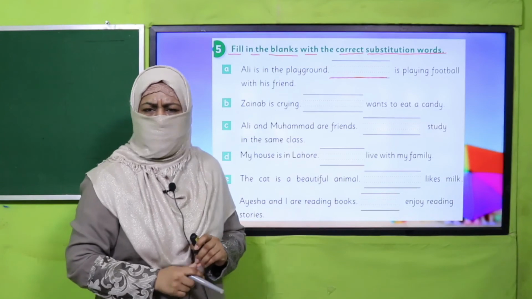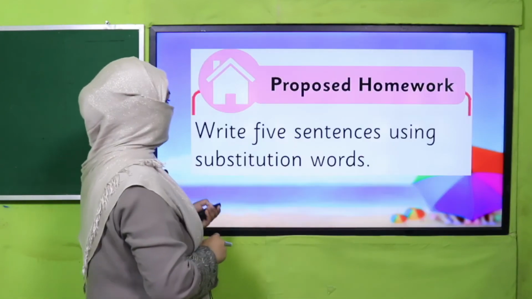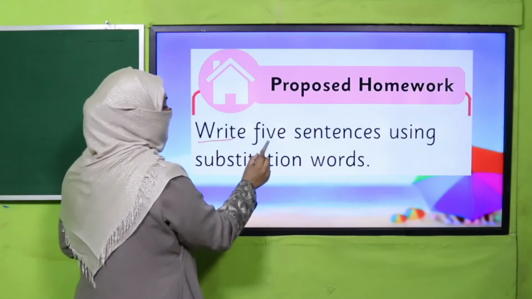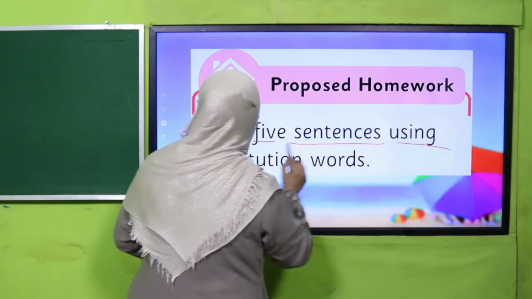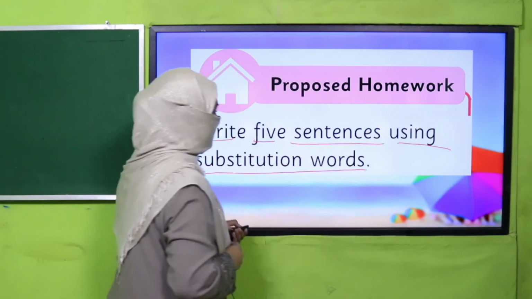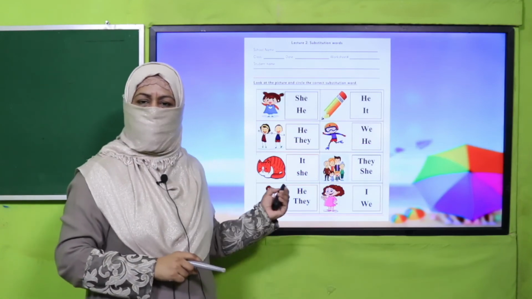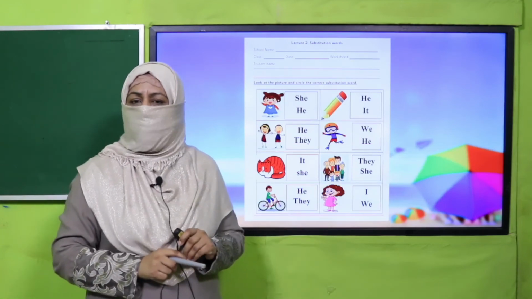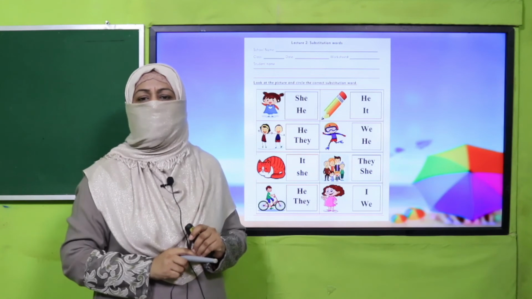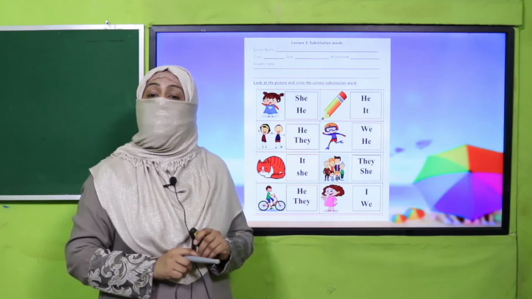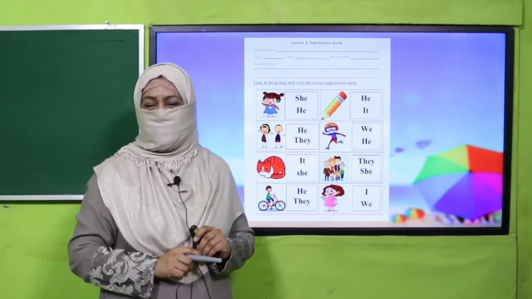Are you done with it? Good job, smart. It's time for your homework. You will write 5 sentences using substitution words. And here is a worksheet, my dear fellow teachers. The worksheet, lesson plan, and PowerPoint presentation links are given. You may click and download them, and kindly provide a printed worksheet to students for practice.